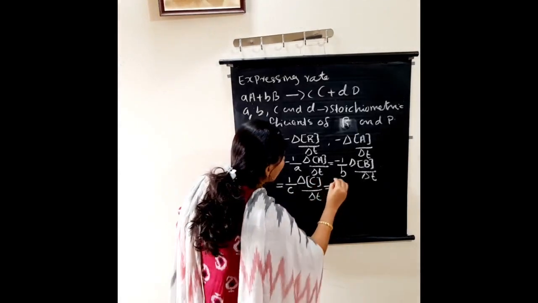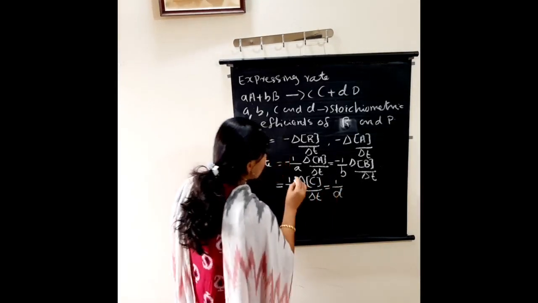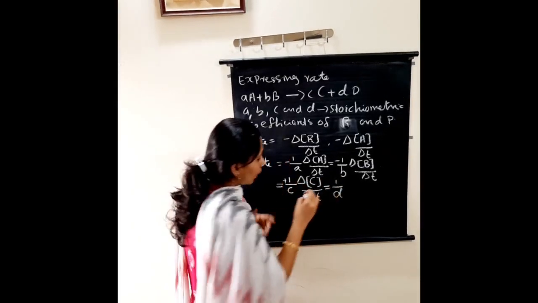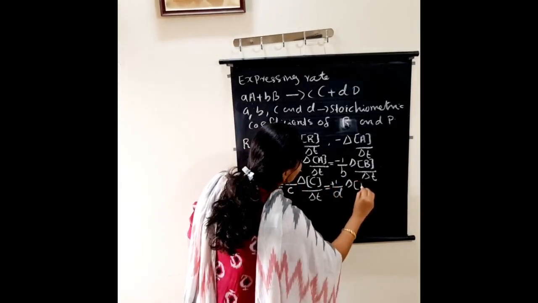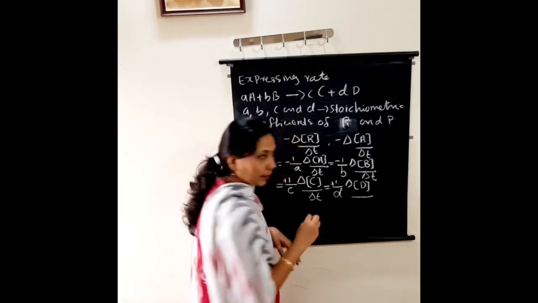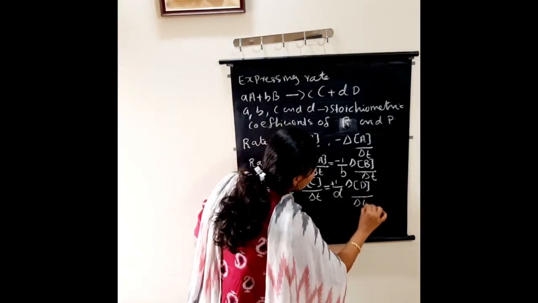That is equal to 1 by d, positive. It is not compulsory, but if you want, you can write positive 1 by d delta concentration of capital D divided by delta T. Clear?